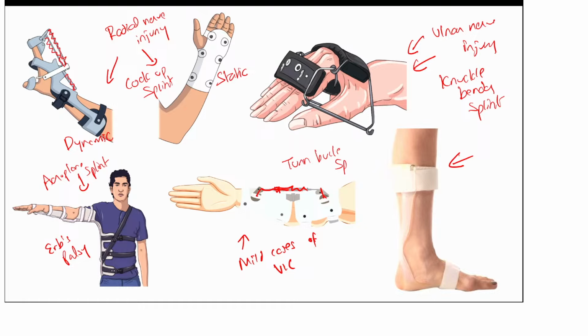So this is used in foot drop cases. We can call this a foot drop splint or an ankle foot orthosis, AFO, because it's including the ankle and foot, or it is also called a toe raising splint. Toe raising splint. It has three names: ankle foot orthosis, foot drop splint, and toe raising splint.